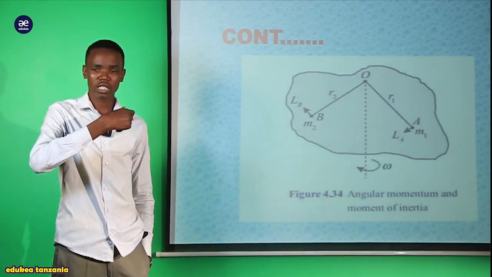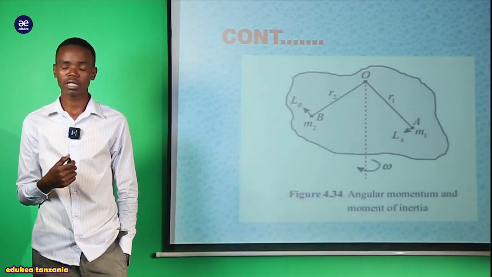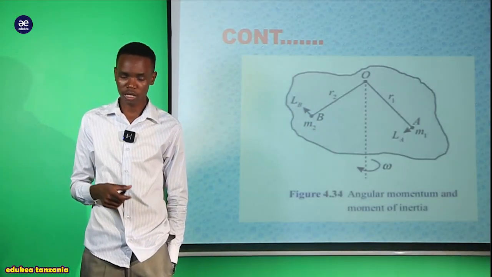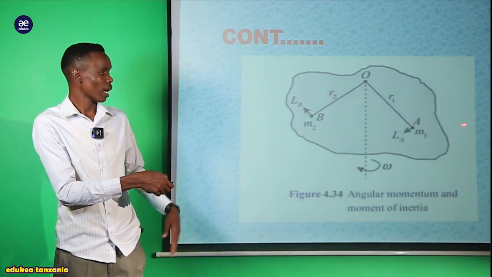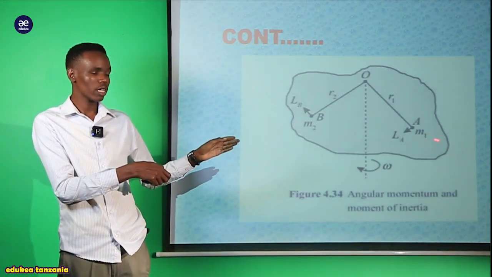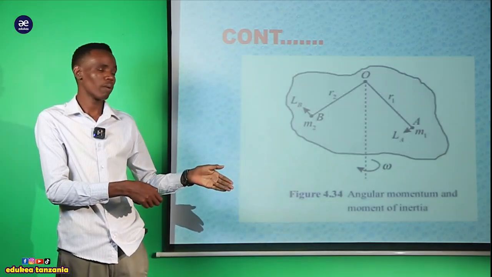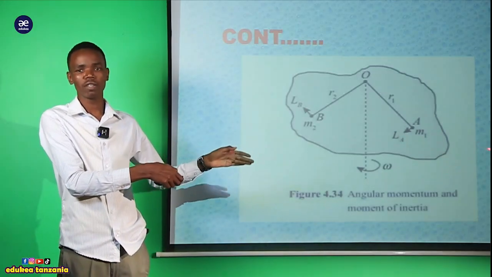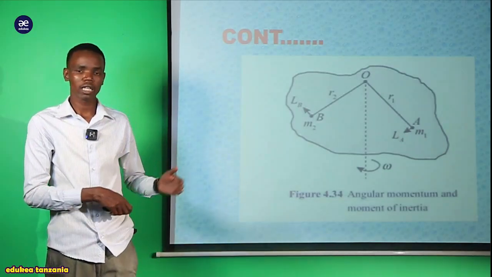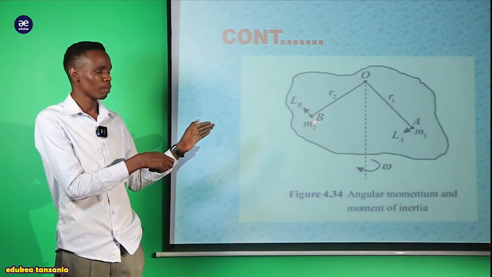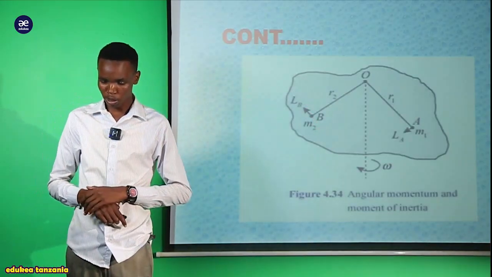So this structure explains the angular momentum, my dear students. As we see, we have the rigid body, but this rigid body involves two particles, and each particle has its angular momentum. Particle A has the angular momentum LA, and particle B has the angular momentum LB, with respect to B here.